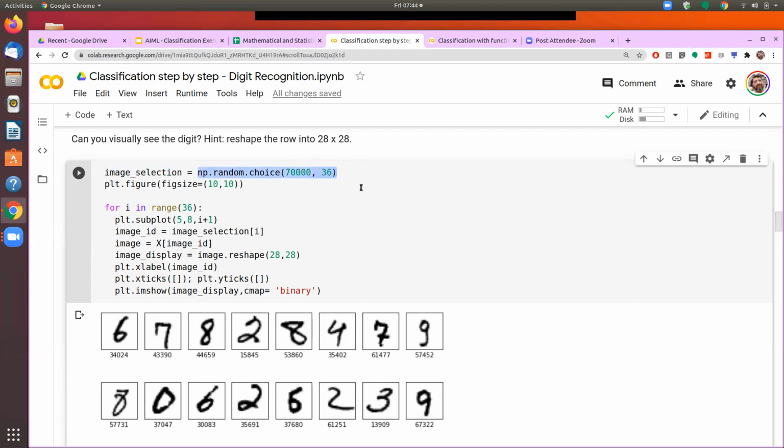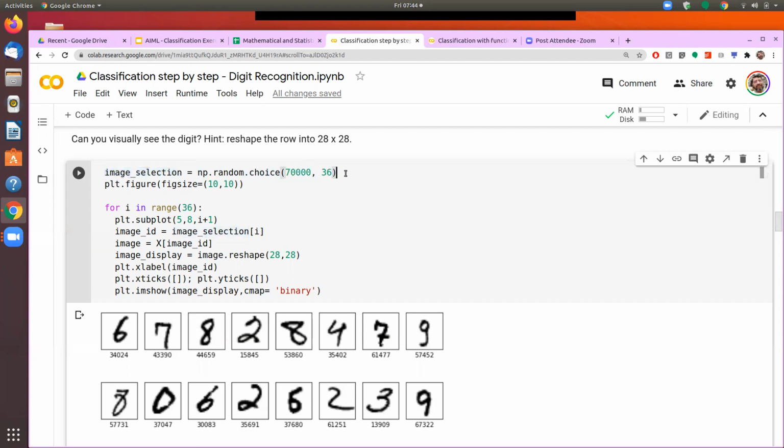Why am I choosing 36? Because I want to pick 36 images and draw them. If I wanted to draw only 25 images, then I would draw 25 random numbers. So this command is giving me 36 random numbers, and I am storing them into an array by the name image selection. These are the randomly selected 36 images from the 70,000 images that we have.